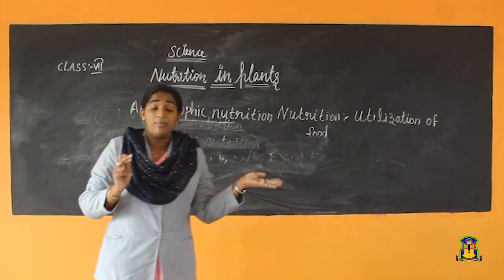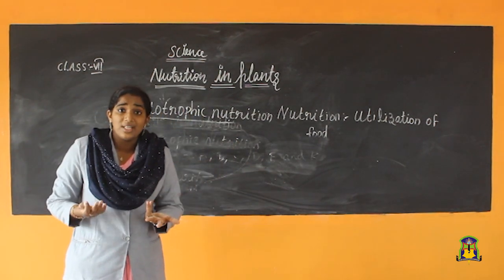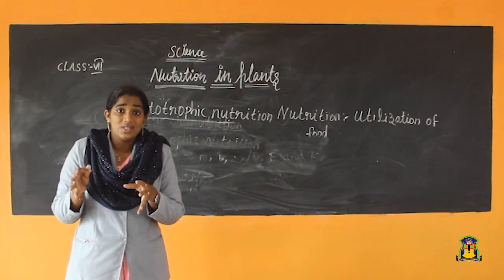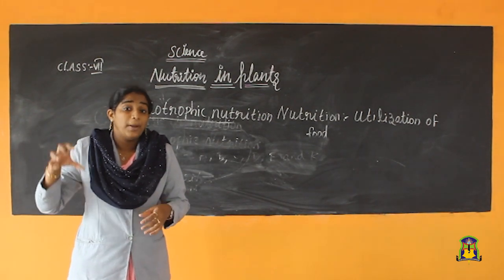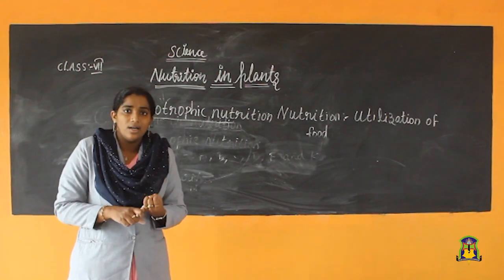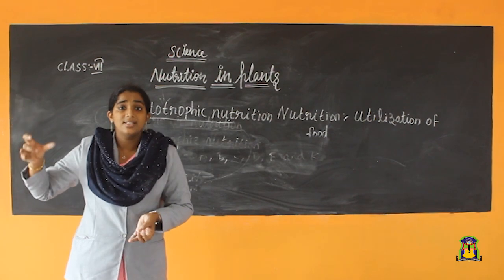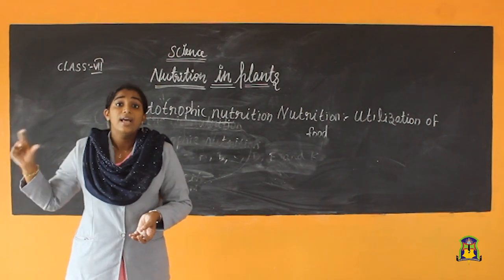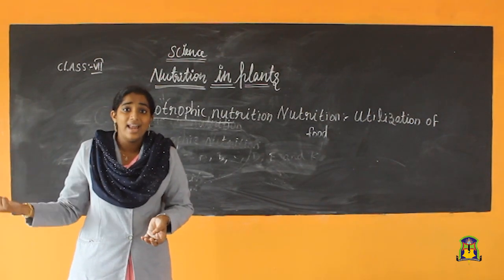You already learned primary classes onwards what photosynthesis is. Photosynthesis is the process of preparing food. Plants prepare their own food using the raw materials like water and carbon dioxide in the presence of sunlight and chlorophyll to get carbohydrates and oxygen.